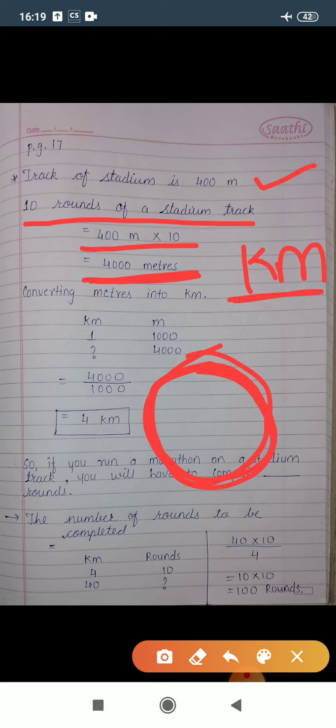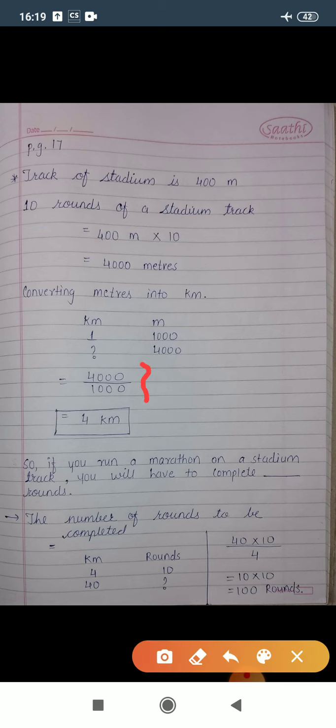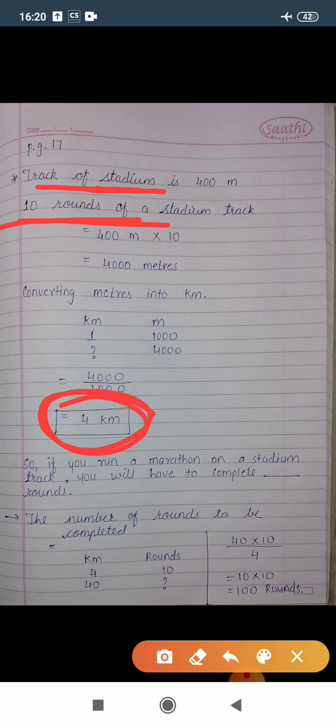So kilometer and meter. 1 kilometer gives you 1000 meter and already we have 4000 meters in the calculation, so how many kilometer will it give? So simply 4000 divided by 1000, so these three zeros will cut and it gives you 4 kilometer. That means if you take 10 rounds of that stadium track, the total distance you will run is 4 kilometer.